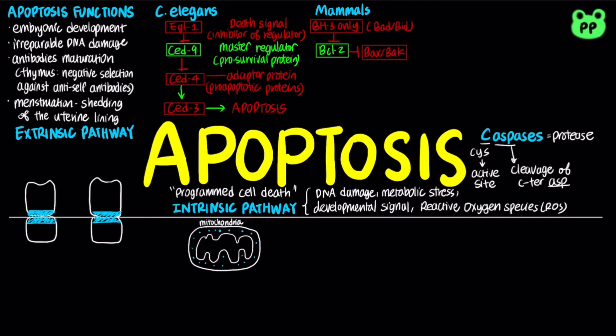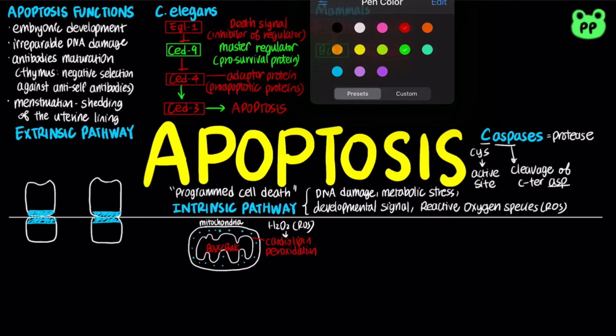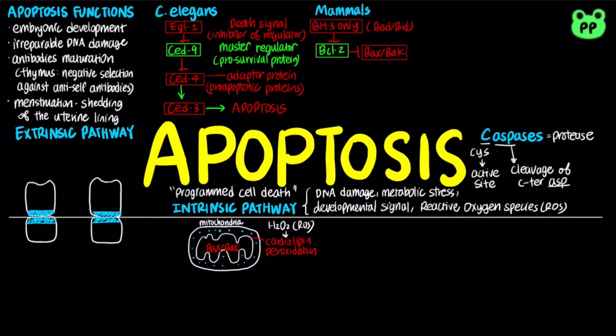BAX and BAK. In addition, reactive oxygen species such as hydrogen peroxide can cause the phospholipid cardiolipin located on the inner mitochondrial membrane to undergo peroxidation, also activating the pro-apoptotic proteins BAX and BAK. Active BAX and BAK change the permeability of the outer mitochondrial membrane, allowing cytochrome C found in the intermembrane space to diffuse out of mitochondria through the permeability transition pore complex, abbreviated as PTPC.